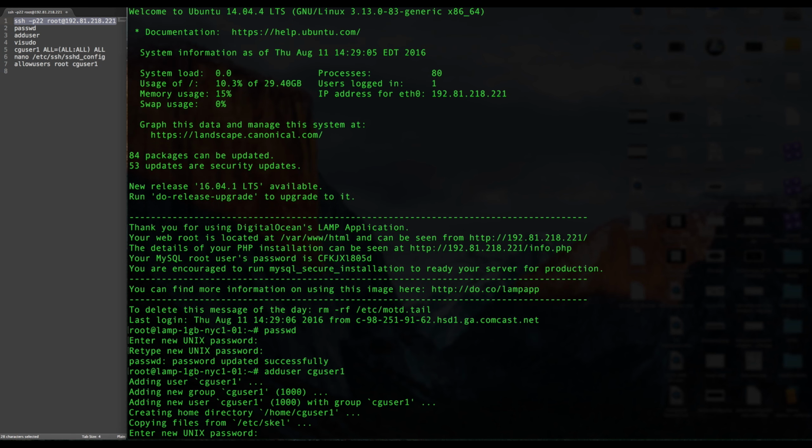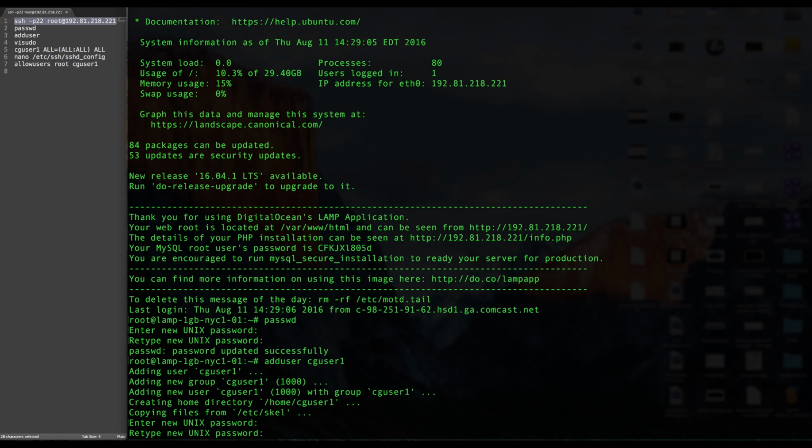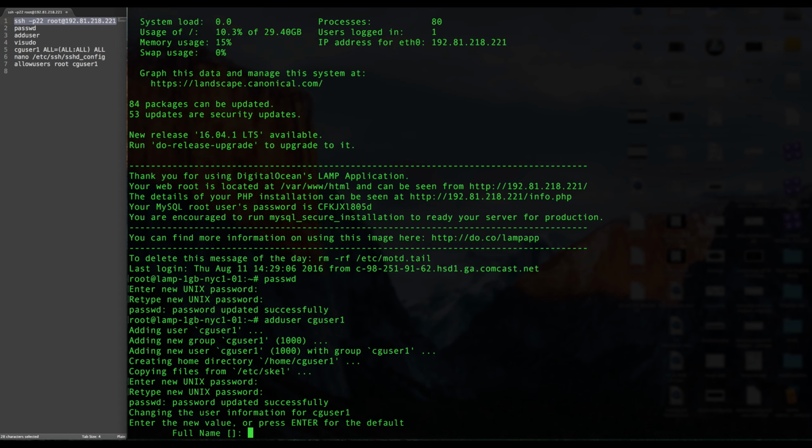Now after you put in adduser and then the username, this is what you'll see. Now it's asking us to go ahead and enter in the password for that user. You'll want to make sure you keep this in a safe place because you will need it to add your site to CodeGuard. All you need to do is retype it and then press enter.